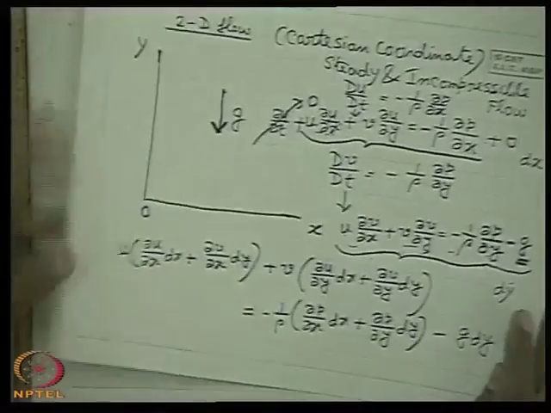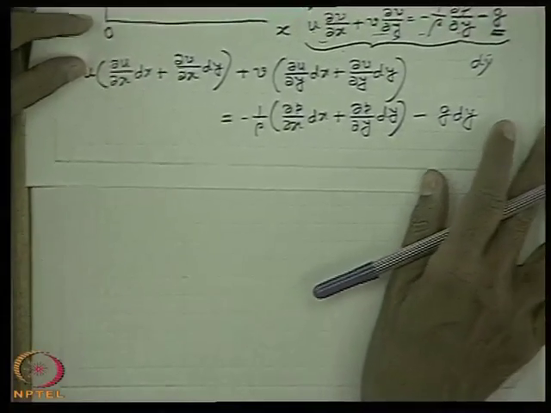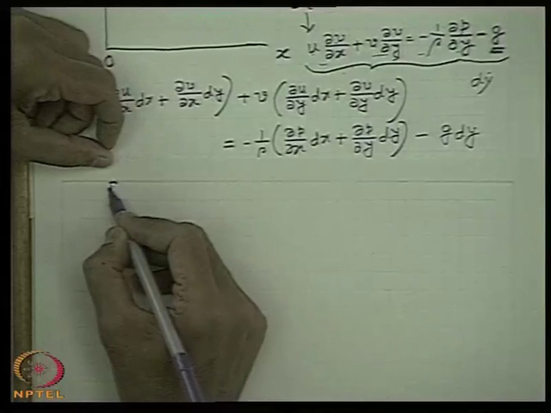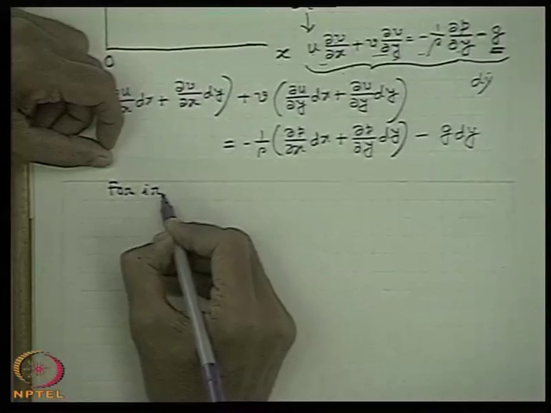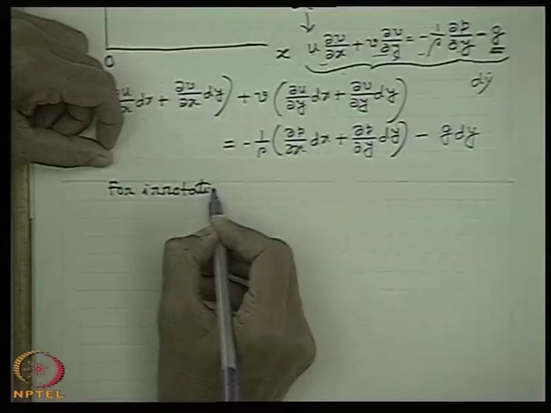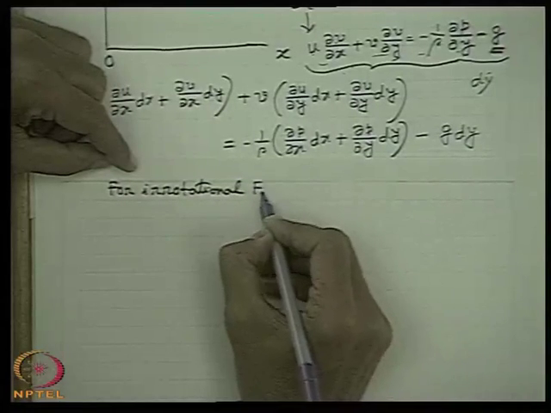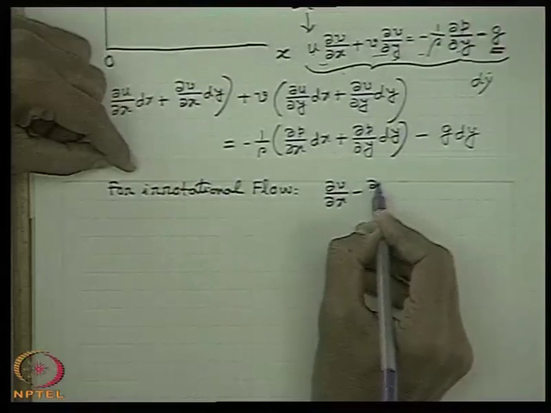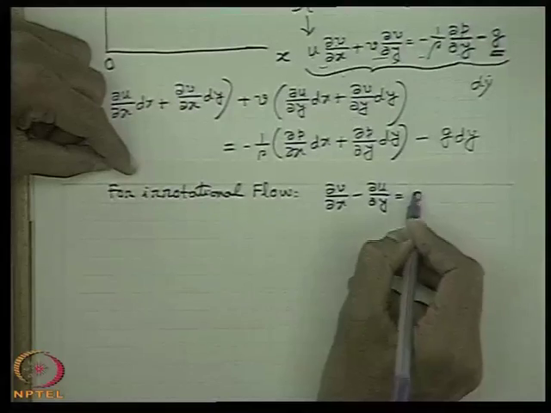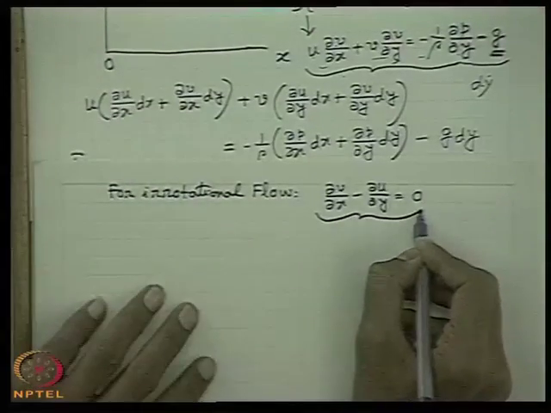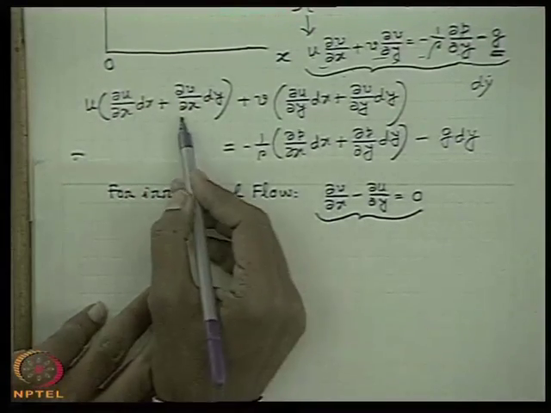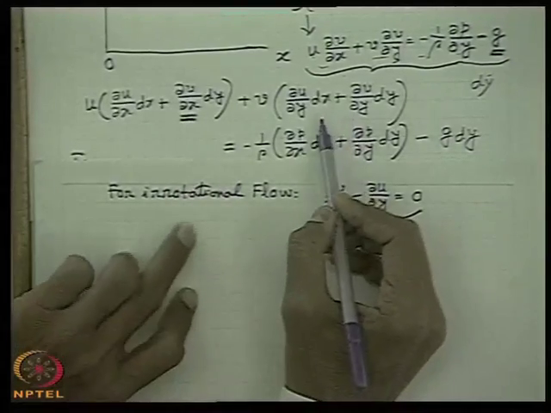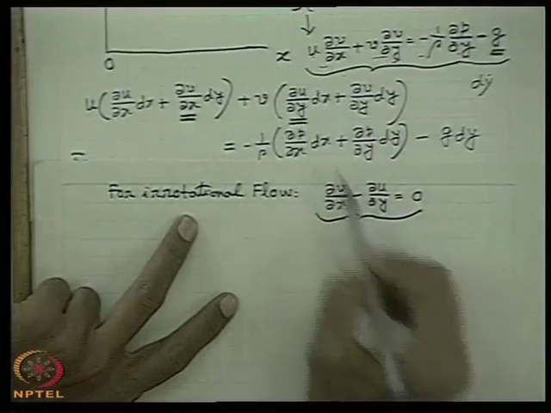After this, we put the constraint of irrotationality. For irrotational flow, the condition for irrotationality is del V del x minus del U del y, very simply 0. Now we pose this irrotationality condition mathematically on this. So we just substitute del V del x as del U del y here, and here del U del y as del V del x.